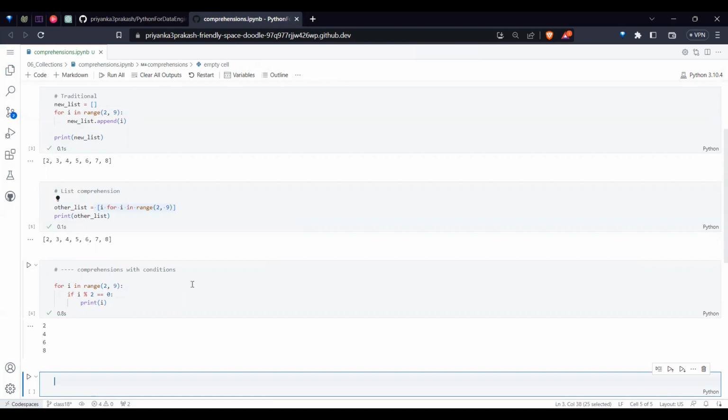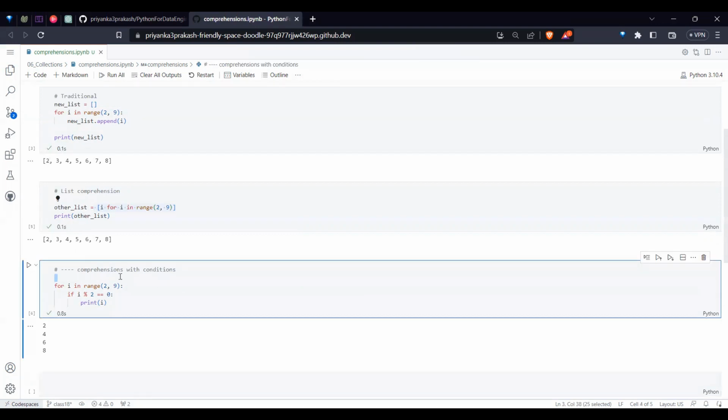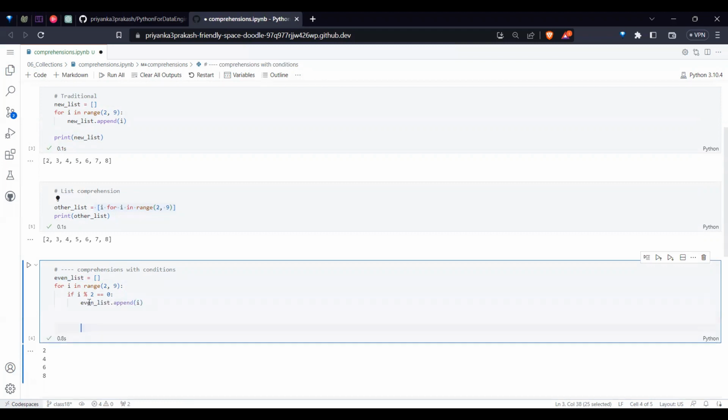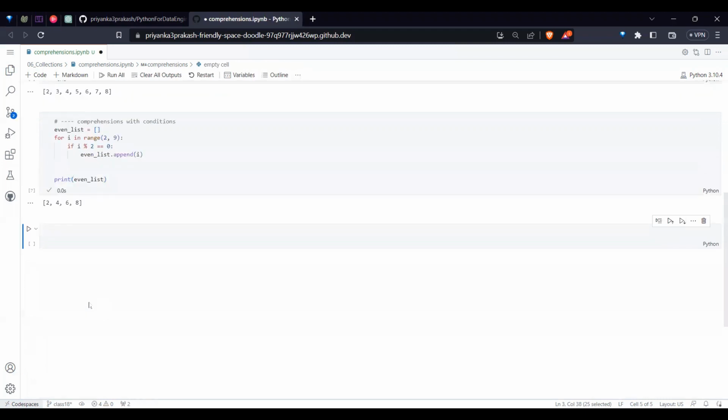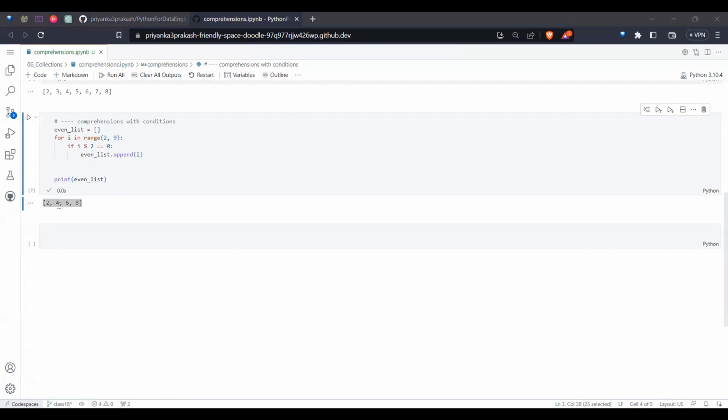That's the reason we need to store the results in another list. So in the traditional way, we store in an even list, and instead of printing, we append to it so that we can use it afterwards. Now if I print the even list, did you see I got the even list values?